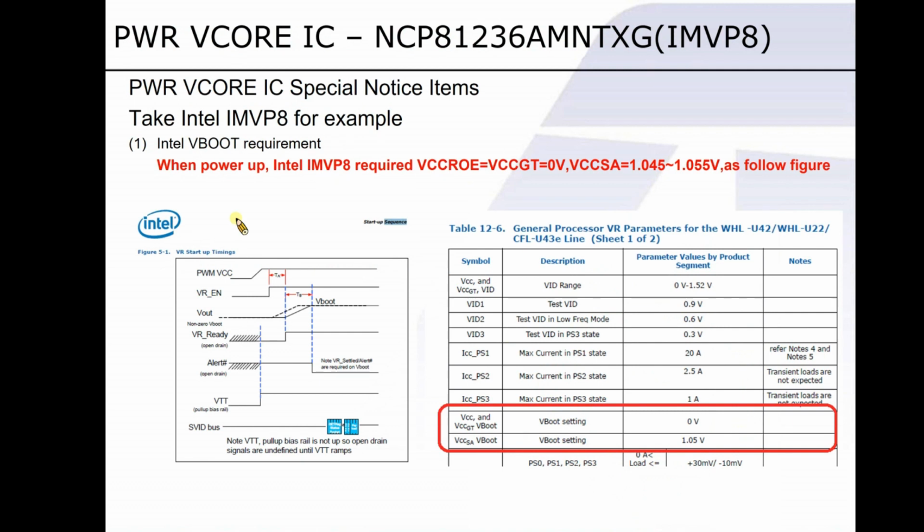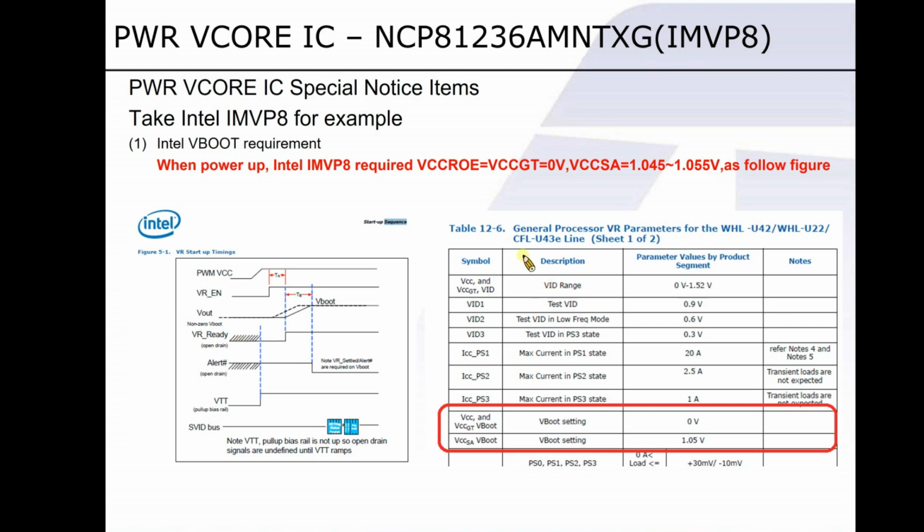Let's take a look at this sequence on the left hand side. In the beginning, VCC gets the power, followed by enable. After that, the output is turned on and therefore followed by power good.